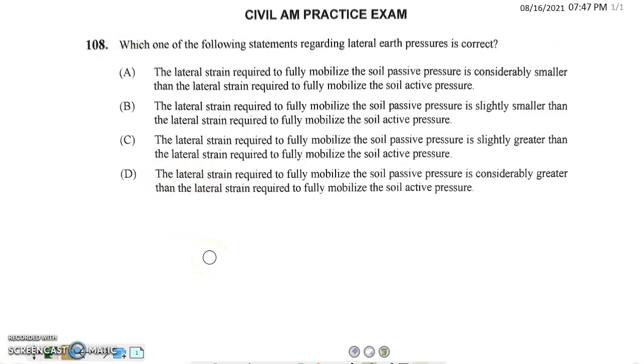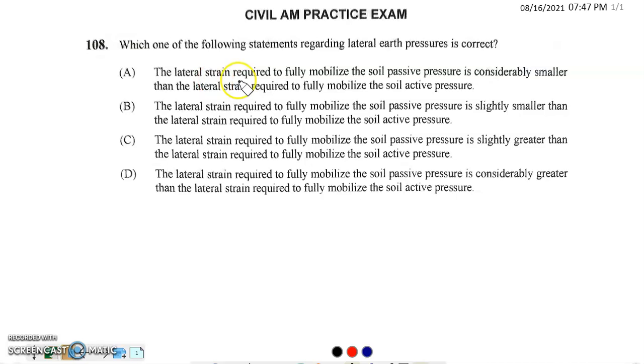Okay, question 108. Which one of the following statements regarding lateral earth pressures is correct? Let me first start by saying this. Most of the theory questions, I would say just always try to skip them because they are very tricky. Most people get the theory questions wrong compared to the computation and analysis where you have to do all the math. Most people get the math part right compared to the theory. So let's look at this question.